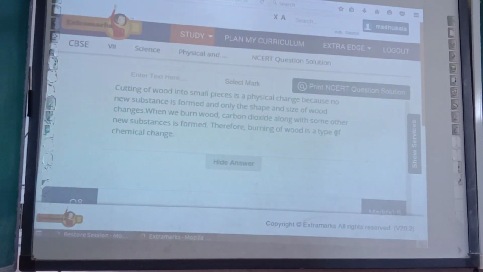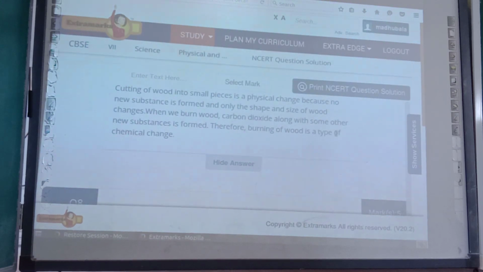Some cadets, instead of using a balloon, have used polythene. That is not good. You purchase a balloon and then do the experiment. Performing experiments is the essence of science, but you should perform them by collecting all the required material. So please don't use polythene, use a balloon instead.